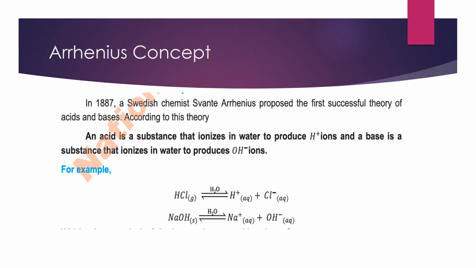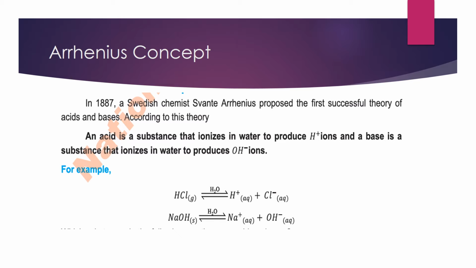How can we categorize different substances as acid or base? Different scientists have put forward different theories at different times. The first successful theory was put forward by the scientist Arrhenius, and according to him, an acid is a substance that ionizes in water and produces hydrogen ions. And a base is a substance which will ionize in water and produce hydroxide ions.